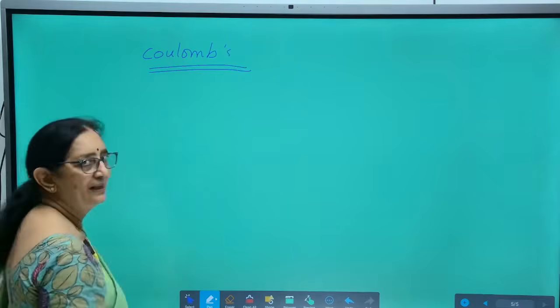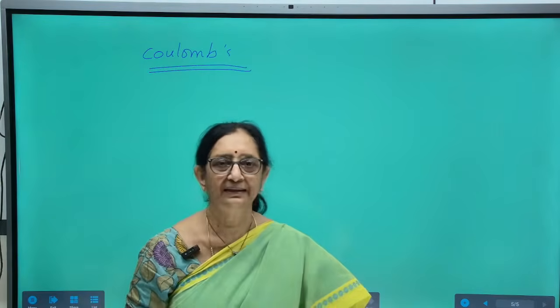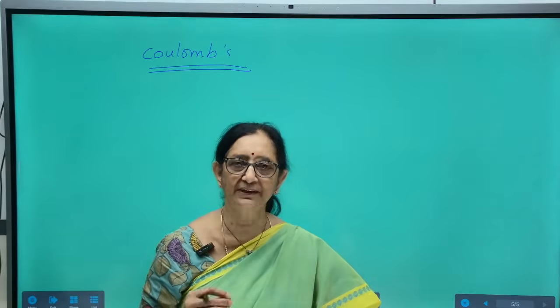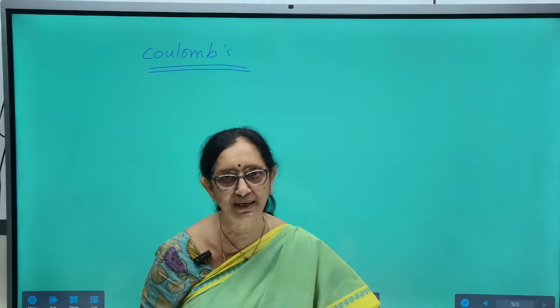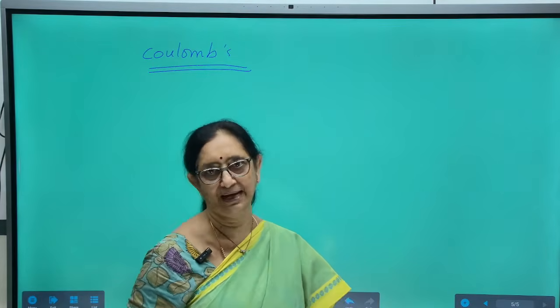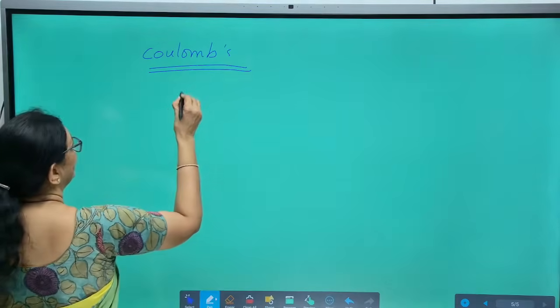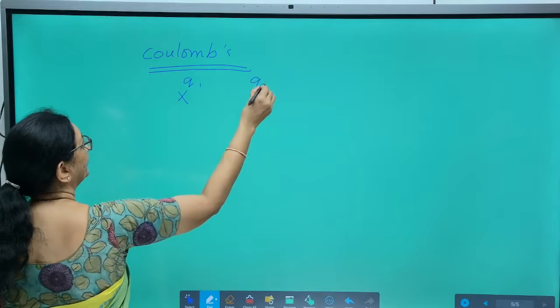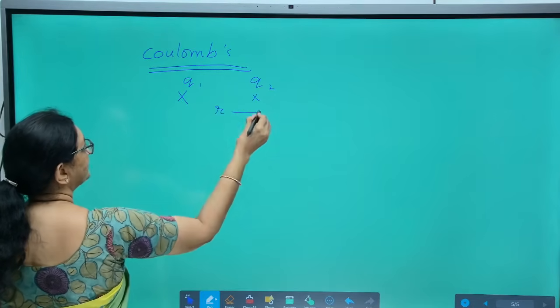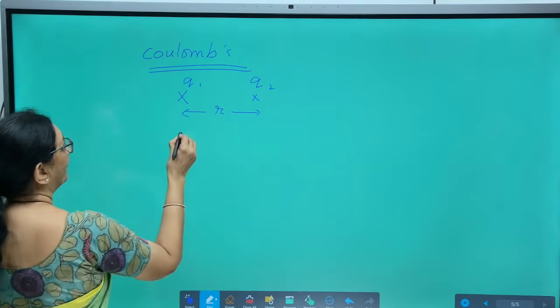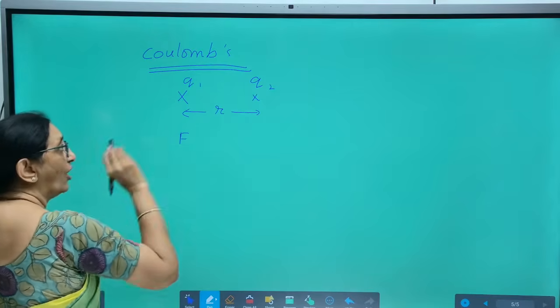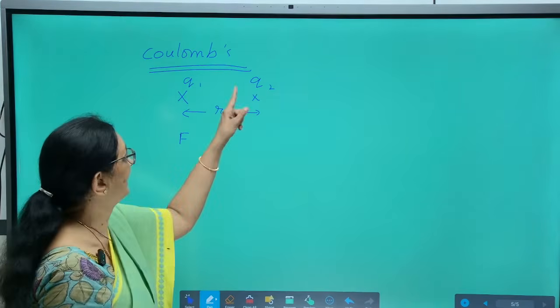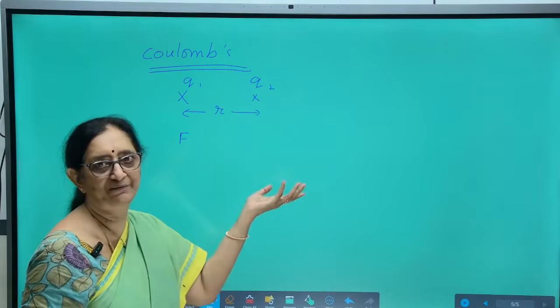Coulomb's law gives us the expression for force of attraction or repulsion between electric charges. Let us consider two charges Q1 and Q2 separated by a distance r. If they are dissimilar, attraction will be there.